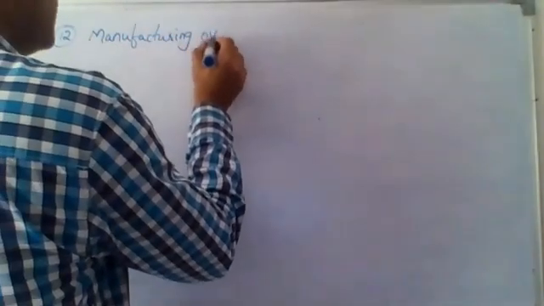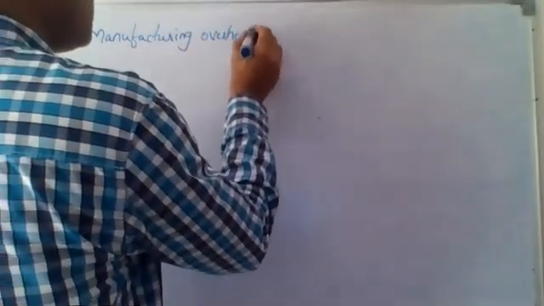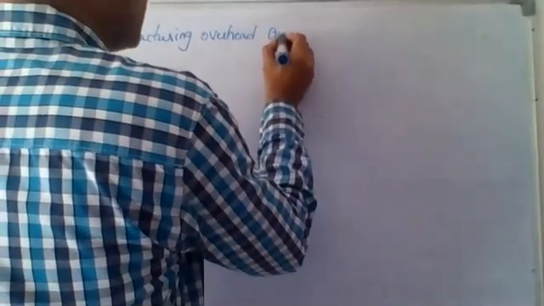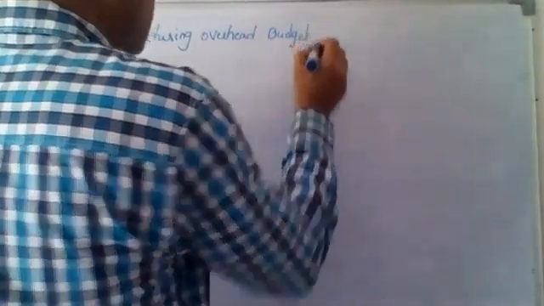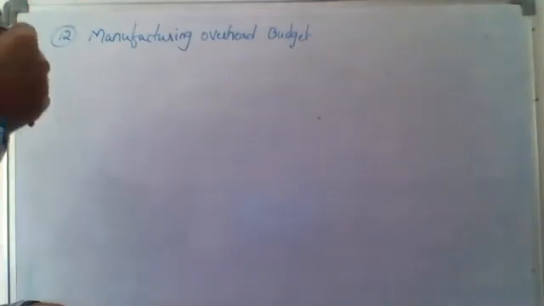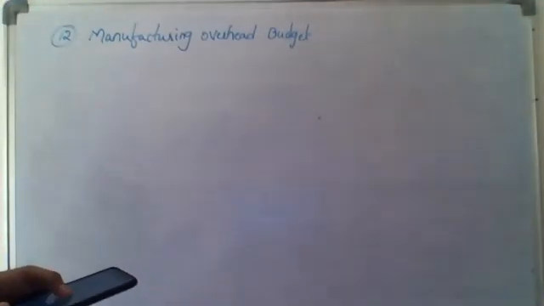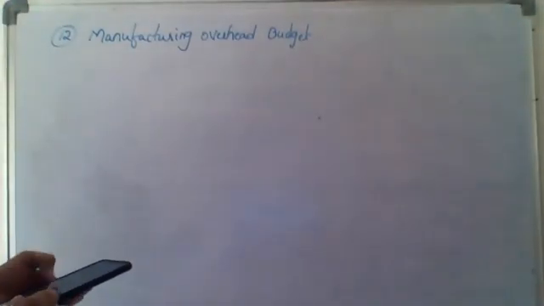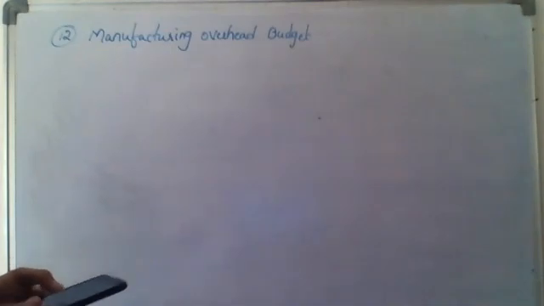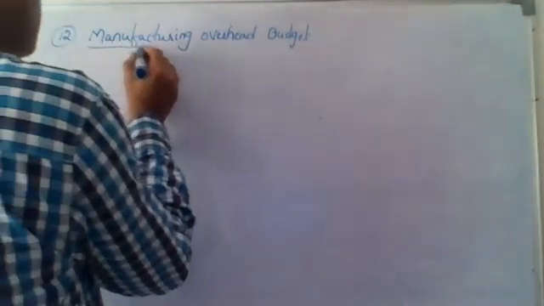What do you mean by overheads? Overhead means indirect expense. So budgeted output during the period is 5,000, and he gave fixed overheads. See, I have to tell you something here.